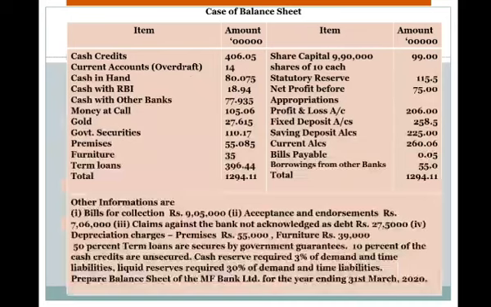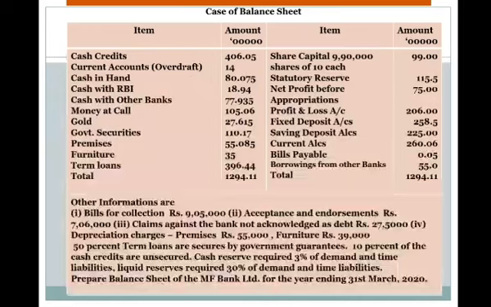Now we shall discuss a case of a bank, where there is a trial balance with debit balances and credit balances: cash credit, current accounts, cash in hand, cash with RBI, cash with other banks, money at call, gold, government securities, premises, furniture, term loans.